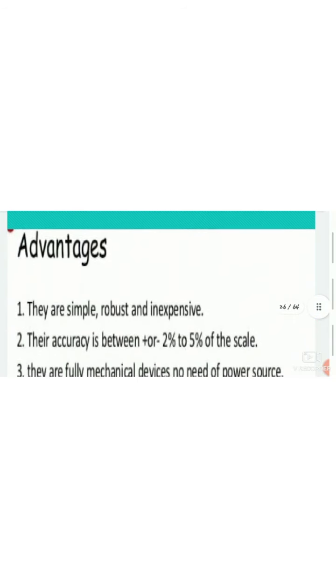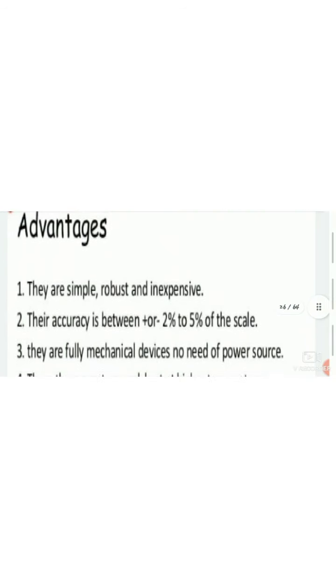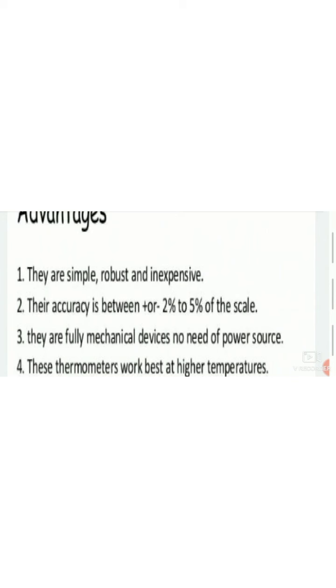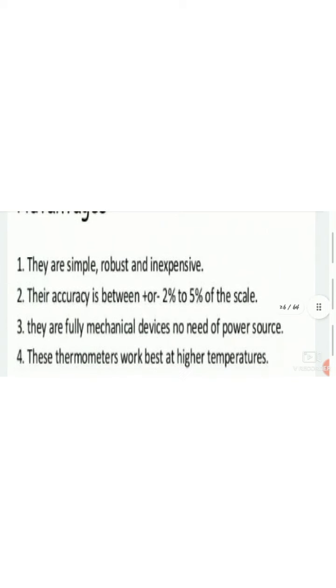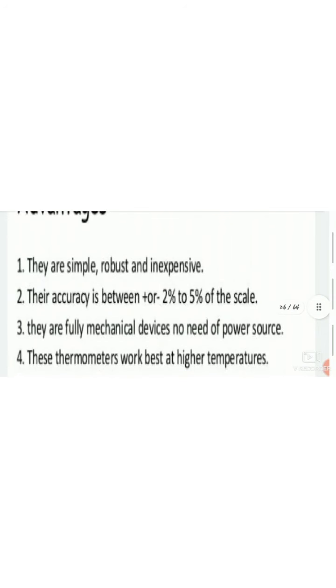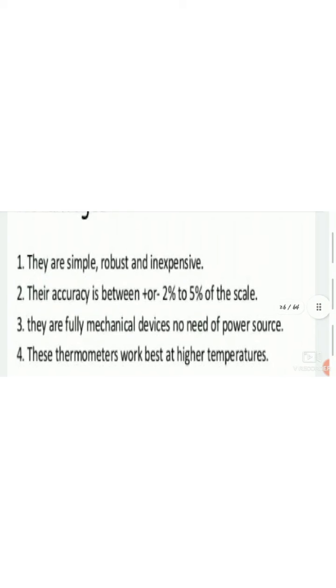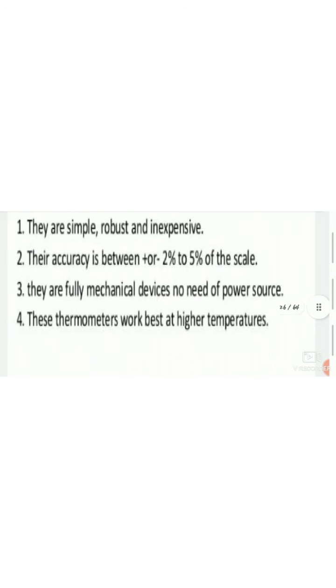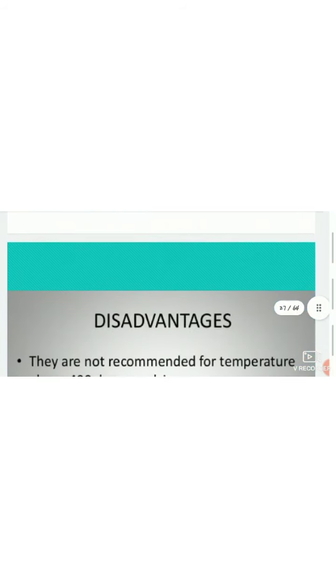Now these are the advantages of bimetal thermometers. They are simple, robust and inexpensive. This is the main reason why we use this type of thermometer. Their accuracy is between plus or minus 2% to 5% of the scale. They are fully mechanical devices, with no need of power sources. These thermometers work best at high temperatures.